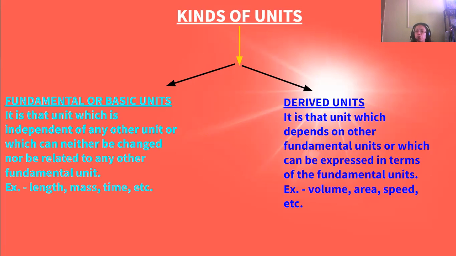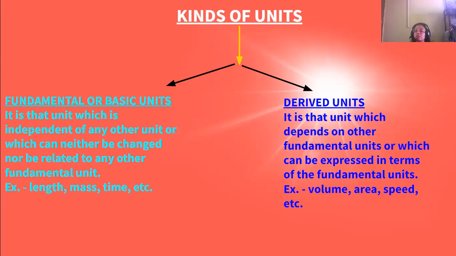Area is L square or L into B, so area can also be expressed in terms of length, which is a fundamental unit.